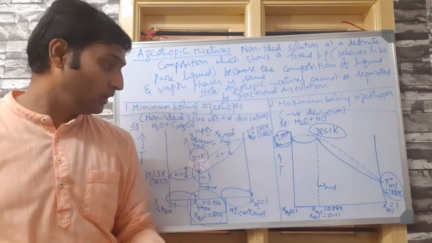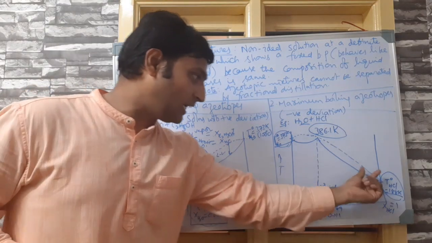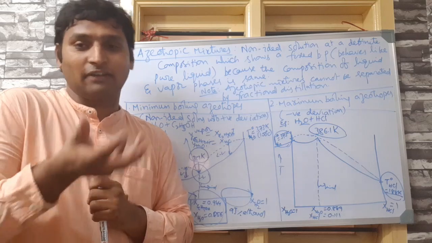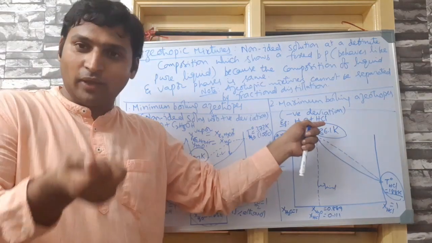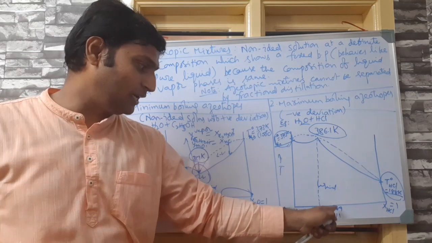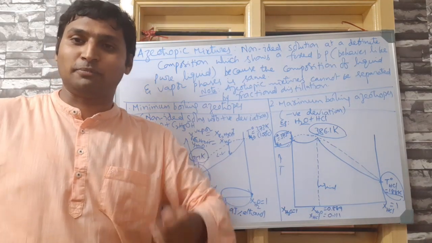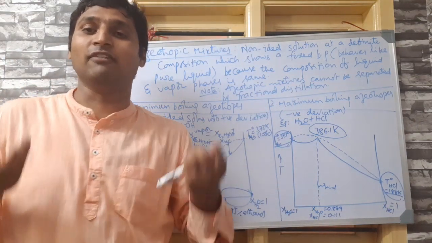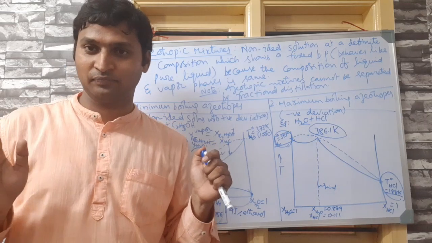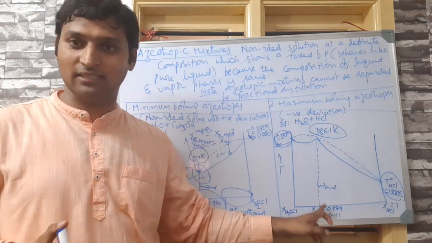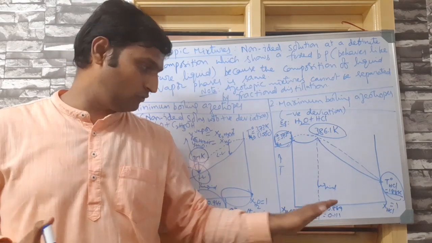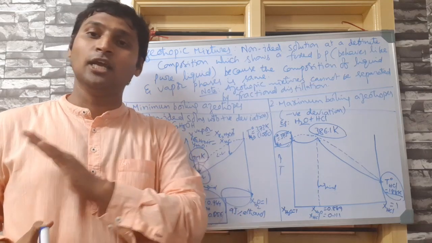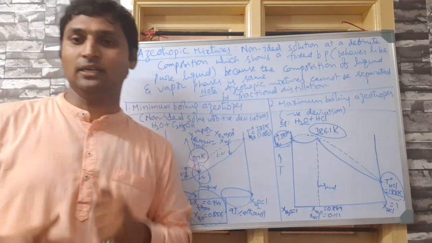Is that clear? Now, again here also, at other compositions, it can undergo fractional distillation. But at this composition, if you start evaporating it and collect the vapors, they will also have the same relative mole fractions of water and HCl. So you have spent a lot on evaporating and a lot on condensing, and the distillate and residual liquid have the same composition, you have achieved nothing. That's why at this composition, if you have a liquid mixture, you can separate them only by using chemical methods. You cannot separate them by physical methods like fractional distillation.